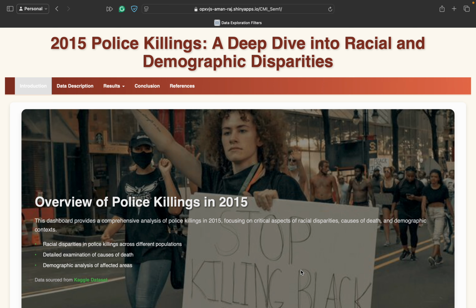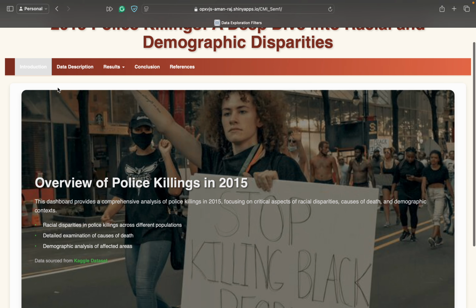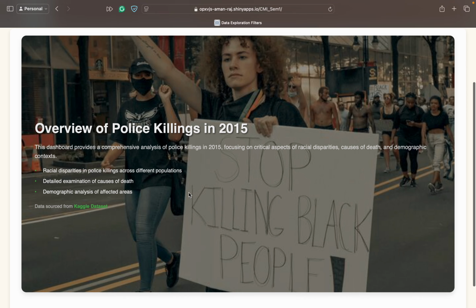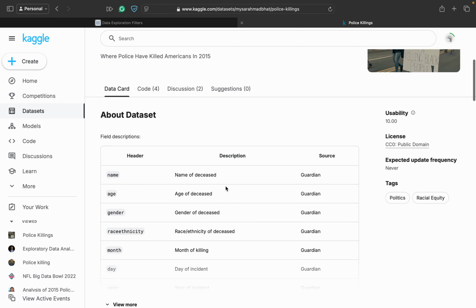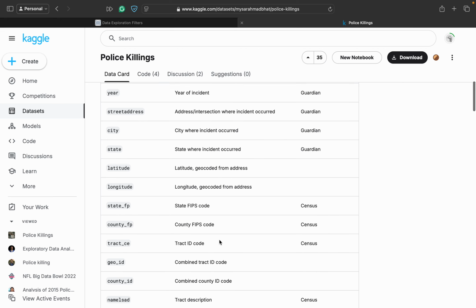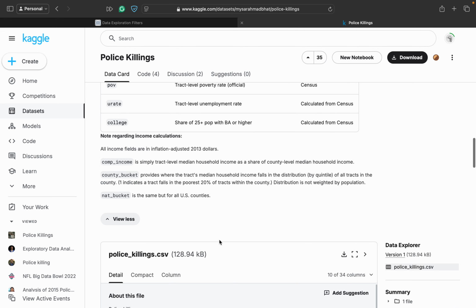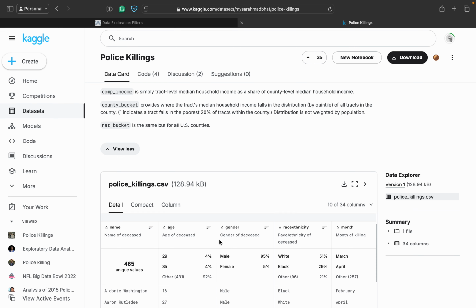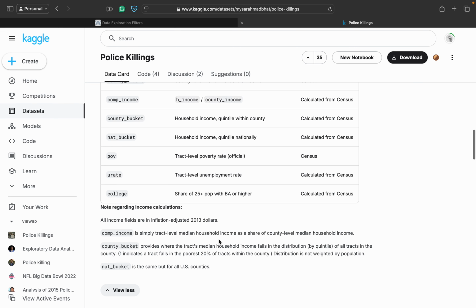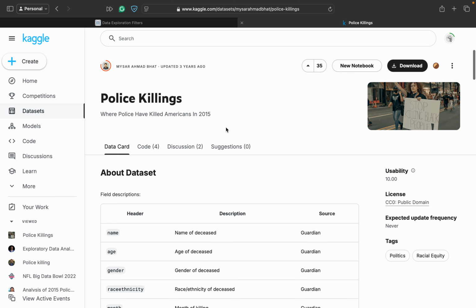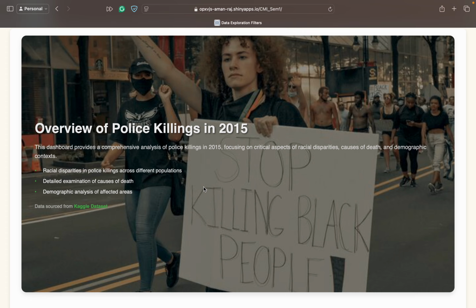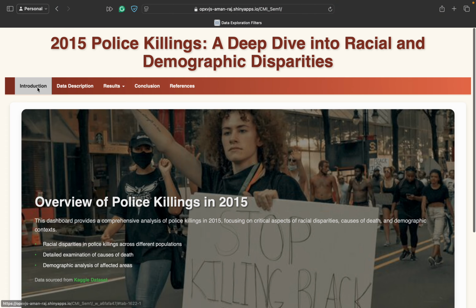As you can already see in the overview, the introduction section of this dashboard, the data for this project was obtained from Kaggle. Here is a quick hyperlink to the Kaggle platform where you can see the data set, its description and everything. It is a very diverse data set, I must say. It contains 467 records and 34 columns as of now, and you can explore this more on Kaggle. Let me get back to my dashboard. So this is the introduction tab.